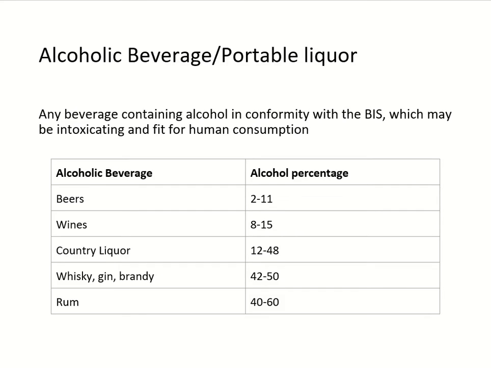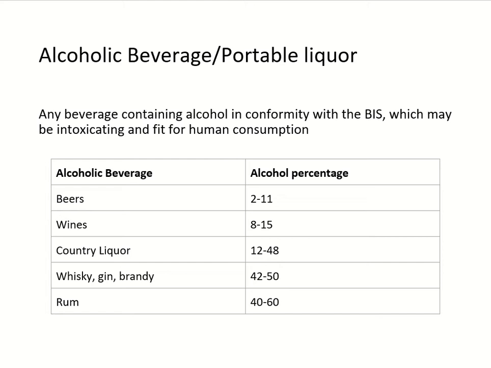Alcoholic beverage or alcoholic drinks or potable liquor. These are beverages that contain alcohol in conformity with the Bureau of Indian Standards, and are fit for human consumption. It may be intoxicating if a large amount of alcoholic drink is taken.